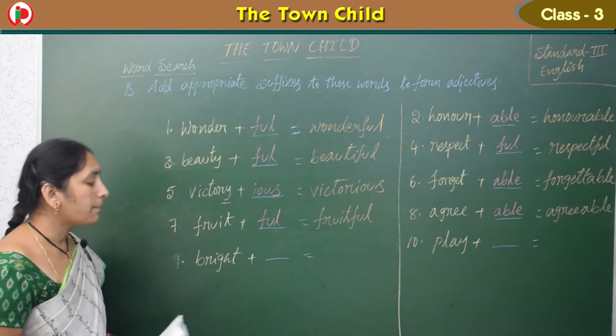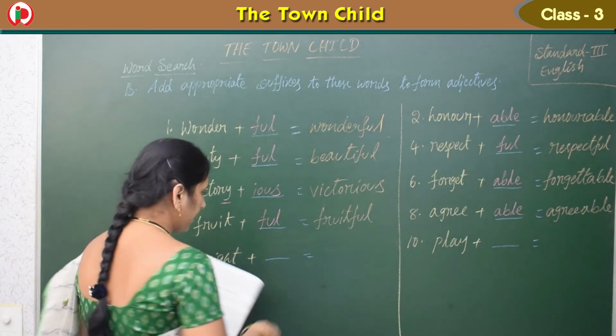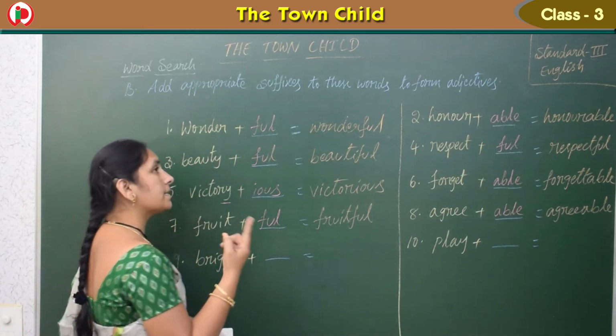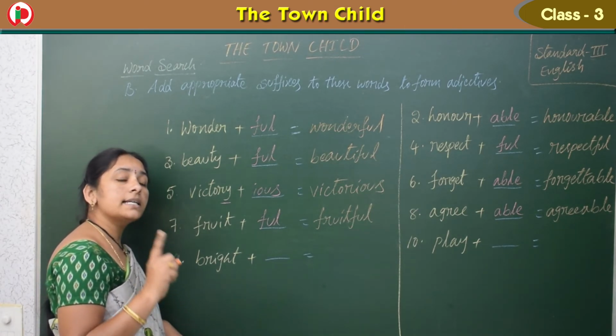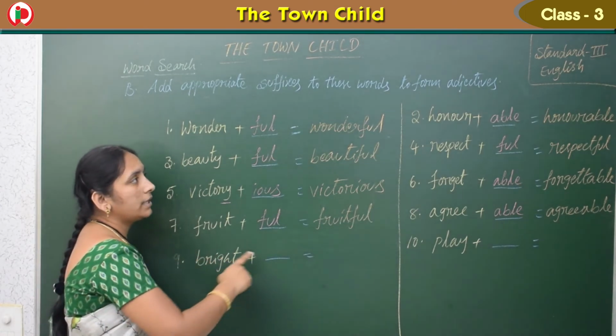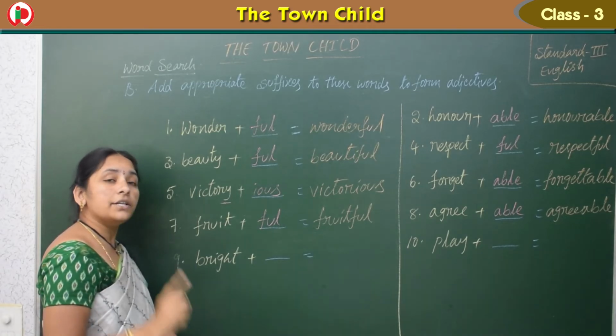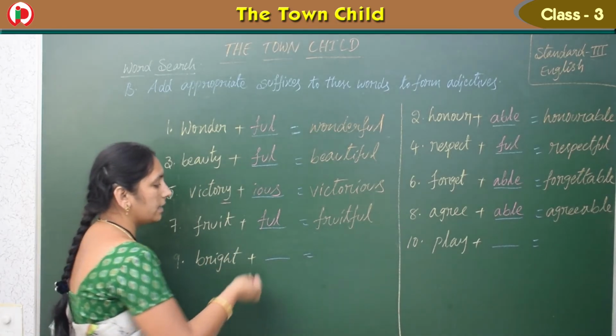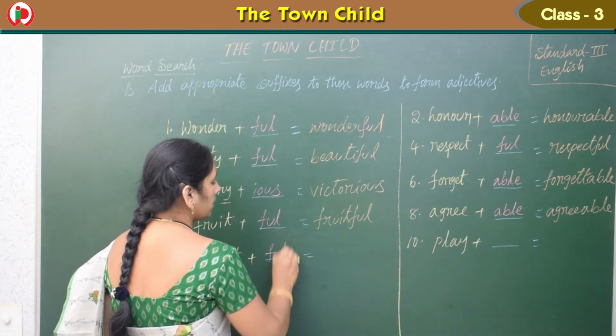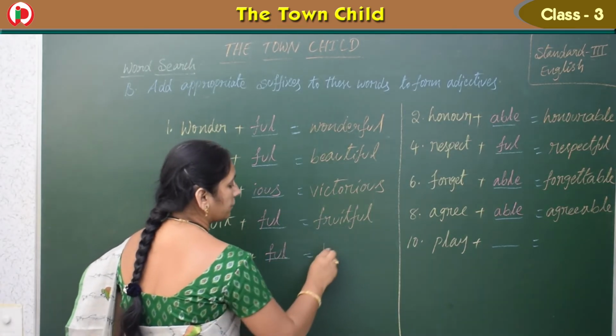Okay. Next one, bright. What can we add? If we add ness, we get brightness, but brightness is a noun. Here what did they ask? To write adjectives only. That's why we should add full only. Then we get brightful.